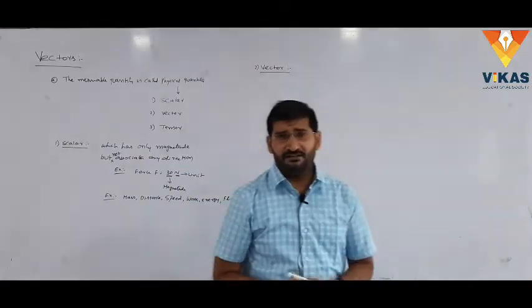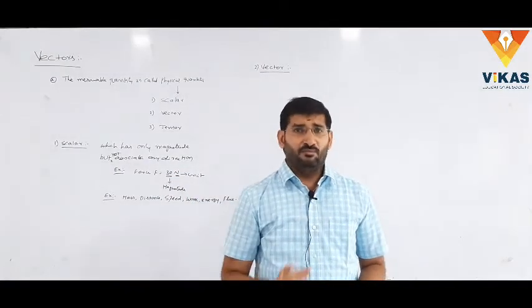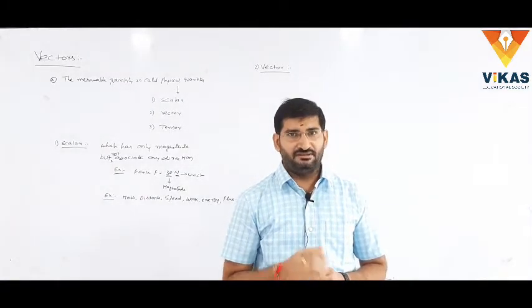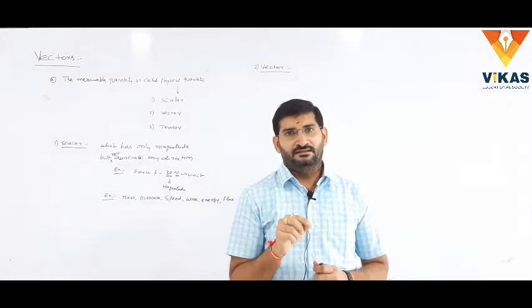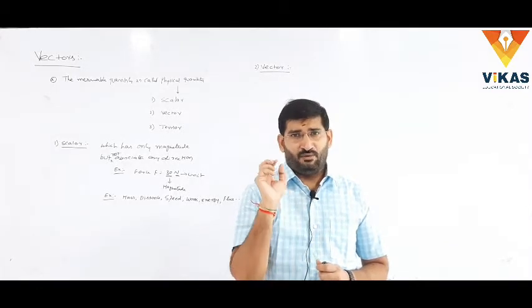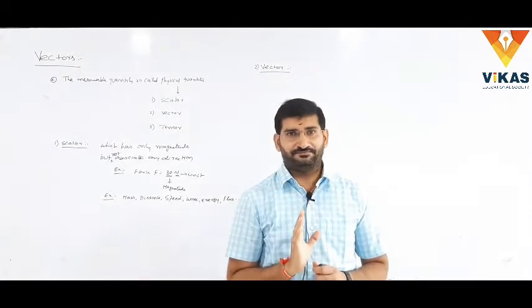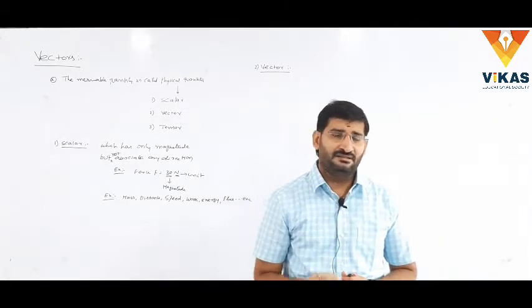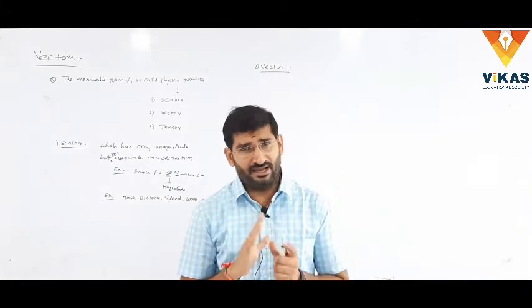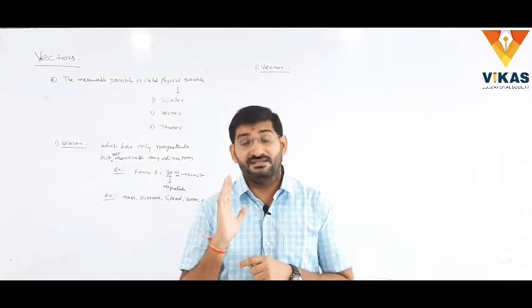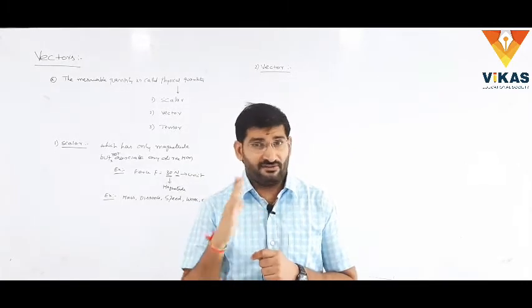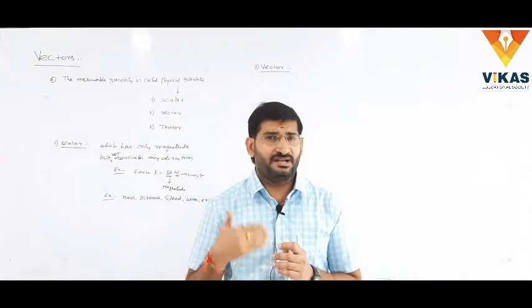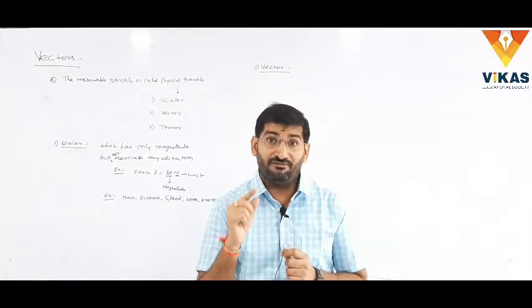The physical quantity which has both magnitude and direction and associates law of vector addition. It's the most important thing. Listen carefully. What is the exact definition of the vector? The ordinary definition of vector is the physical quantity which has both magnitude and direction. But the exact definition of the vector is the physical quantity which has both magnitude and direction and associates law of vector addition.